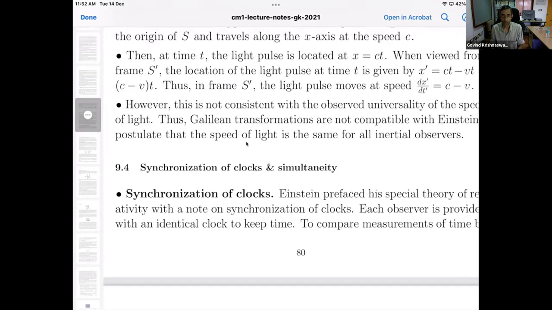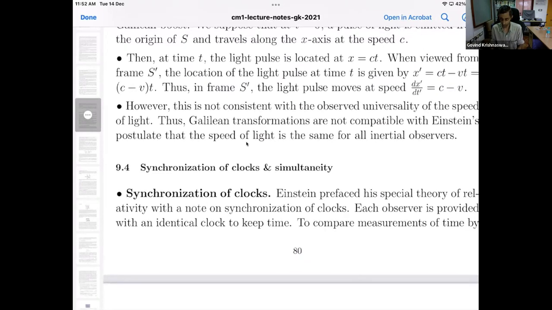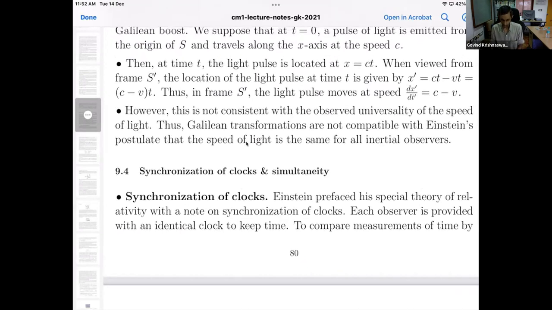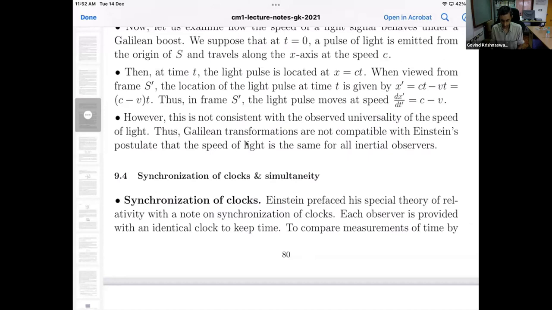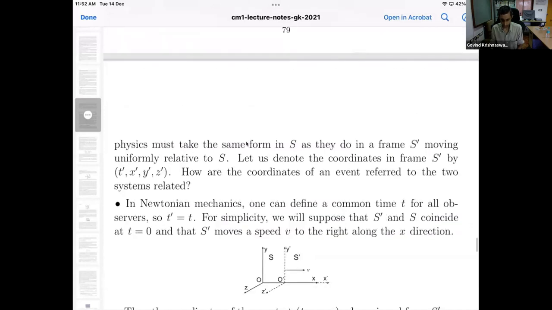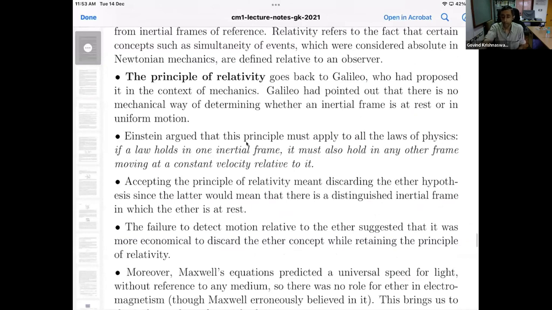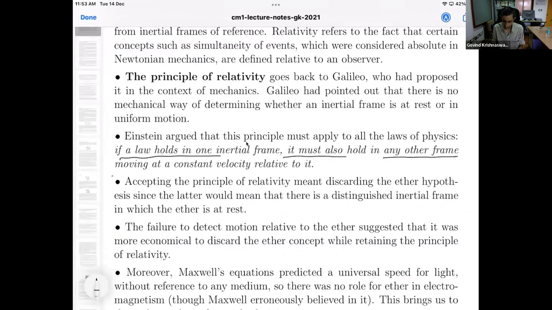And we had mentioned that special relativity, as proposed by Albert Einstein in 1905, is based on a pair of postulates mainly. One is the principle of relativity, which is the statement that a law of physics holds in one inertial frame if and only if it holds in any other inertial frame. In the context of mechanics this had been proposed by Galileo. So Einstein postulated that it must apply to all laws of physics.